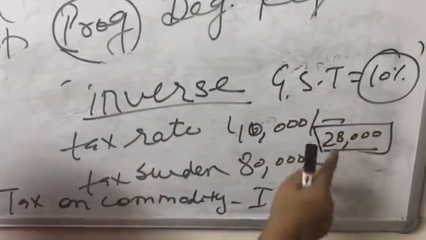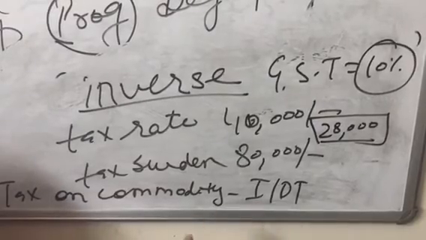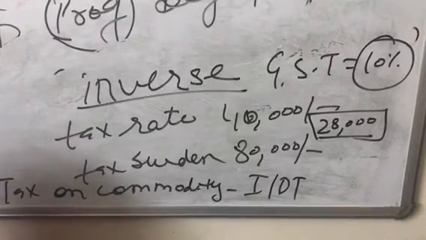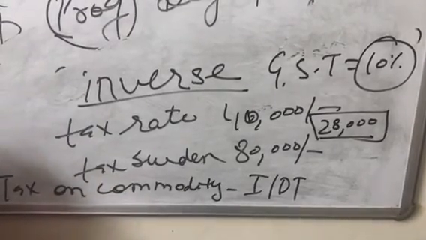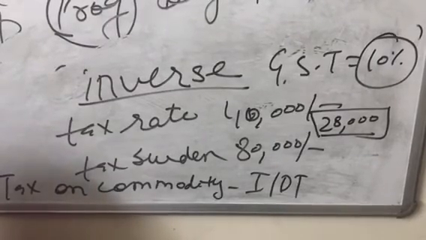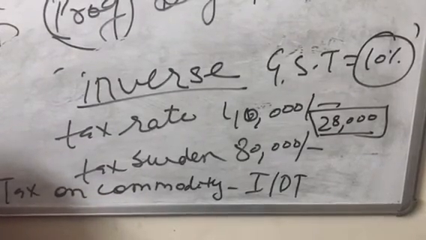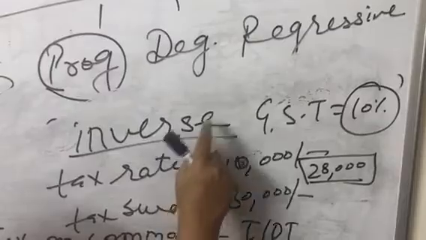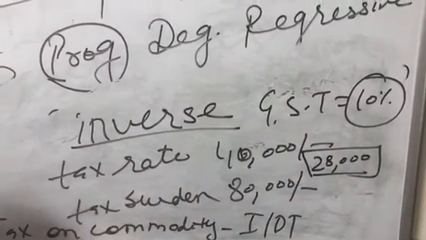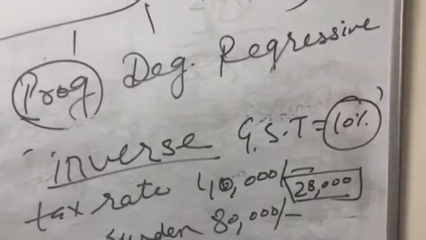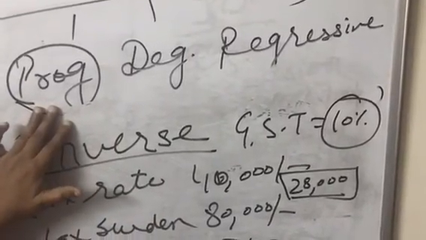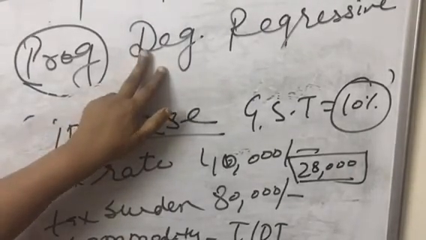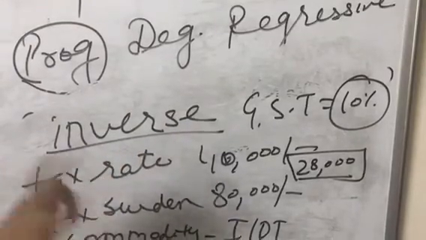The tax slabs are the same. You know that GST is introduced in the form of 5%, 10%, 12%, 18%. So we are not going to check your salary statement. If you buy a product that falls in the 10% GST category, you will have to pay 10%. So in the regressive taxation system, there is an inverse relationship, and it is not on the basis of equity. Equity means an equal burden as per your income, which we have seen in the case of progressive. So in India, your income tax, that is direct tax, is degressive in nature, and your indirect tax, that is tax on commodity, is